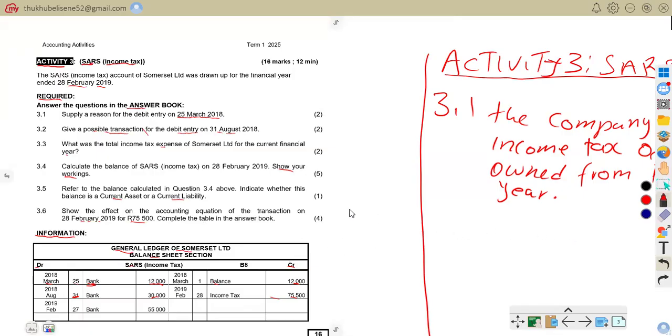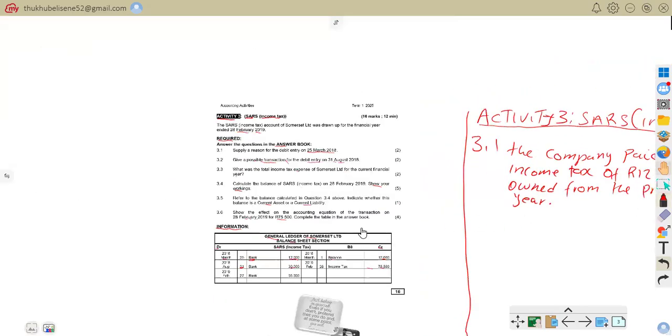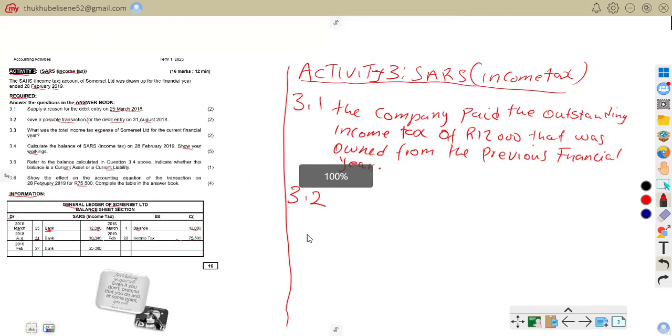Now we are to answer that question. So we are going to say 3.2. Here we are on the 31st August, bank appears on the debit side again, just like on 3.1. So what is asked is, what is the reason for that?